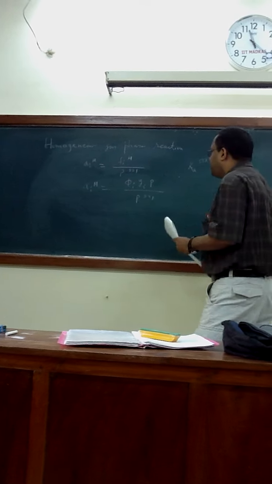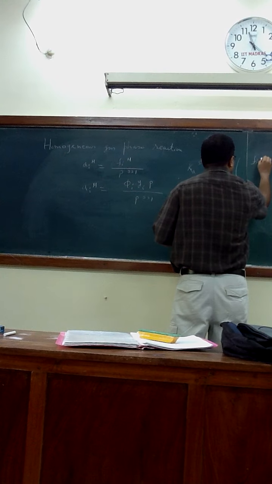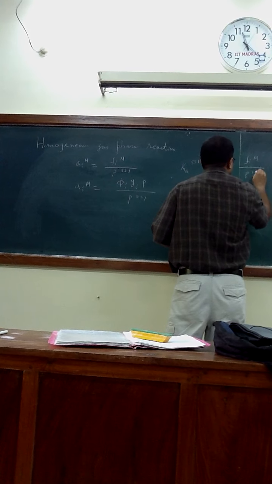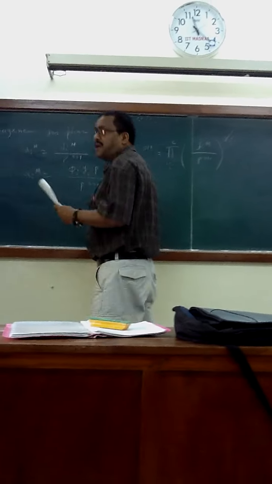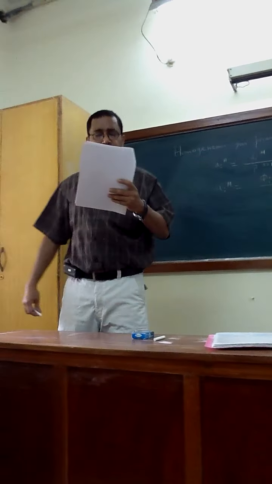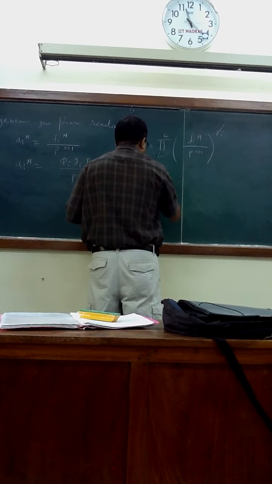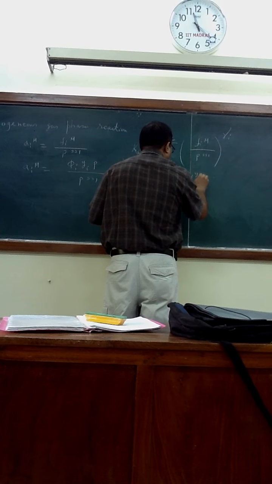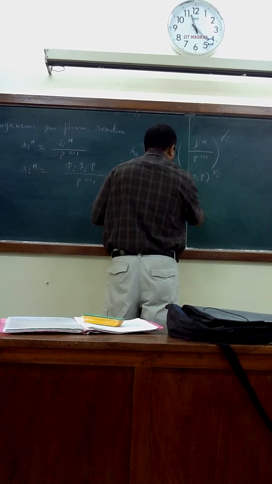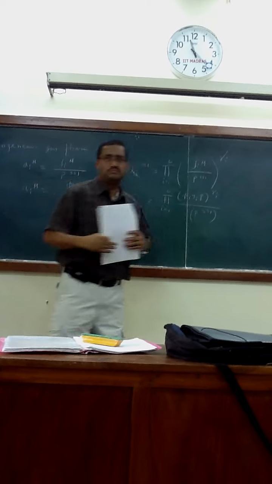And what is a_i? a_i is f_i hat by P_SS1, right? So it will be f_i hat by P_SS1 to the power nu_i. Then what will you get from here? Product over i equals 1 to C of phi_i y_i P to the power nu_i, by P_SS1 to the power, what?